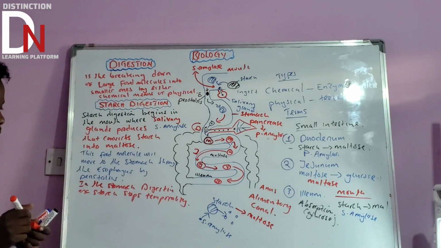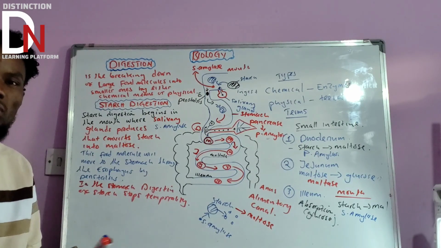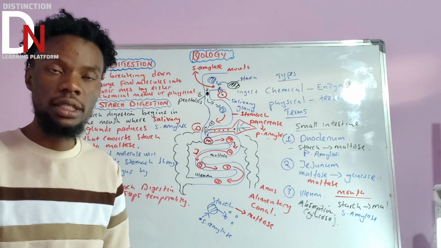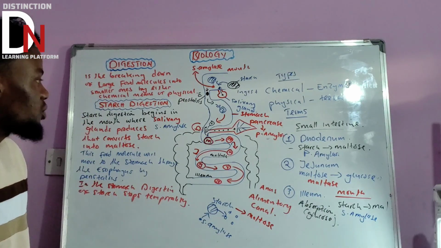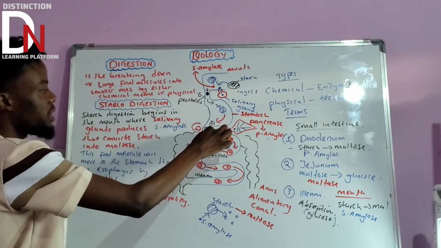Okay, so this is what we said. So it will stop temporarily in the what? In the stomach. Why? Because there is no enzymes for starch digestion in the stomach. Starch digestion doesn't happen in the what? In the stomach. Then what is the next thing that we talked about? We said now, since digestion doesn't happen in the stomach, it will continue its journey in the what?